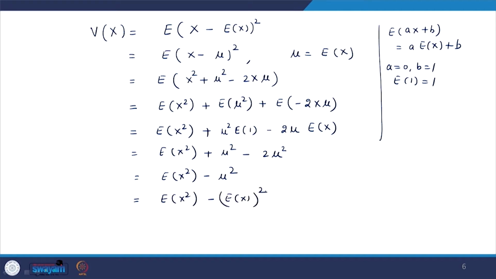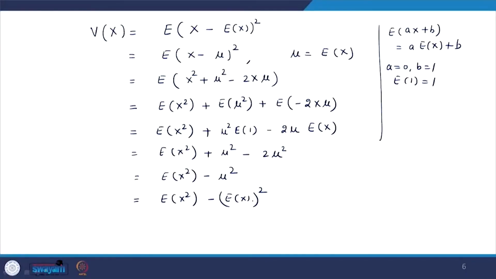So, in this way, if you want to find the variance of x, how much it is dispersed about the mean, that can be measured by this expression, or by the simplified one, that is, the variance of x is the expectation of x square minus the expectation of x whole square.